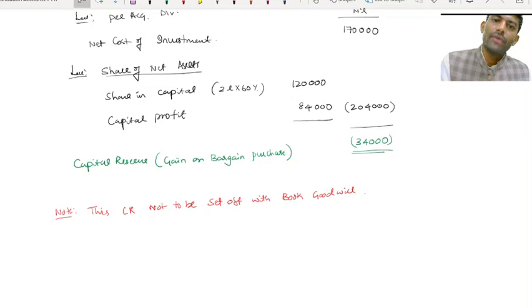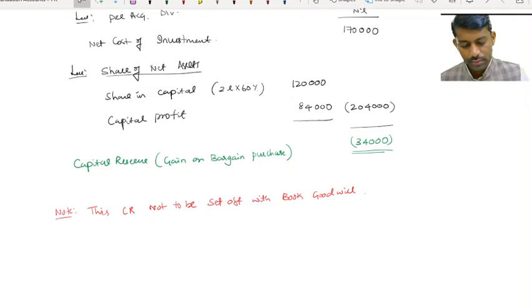Suppose I have a preference share investment as well as a debenture investment, where goodwill on consolidation emerges on one investment and capital reserve on another. That you can offset. But book value of goodwill, if it is already there, you should not write off, because it has to be tested for impairment. Got it?